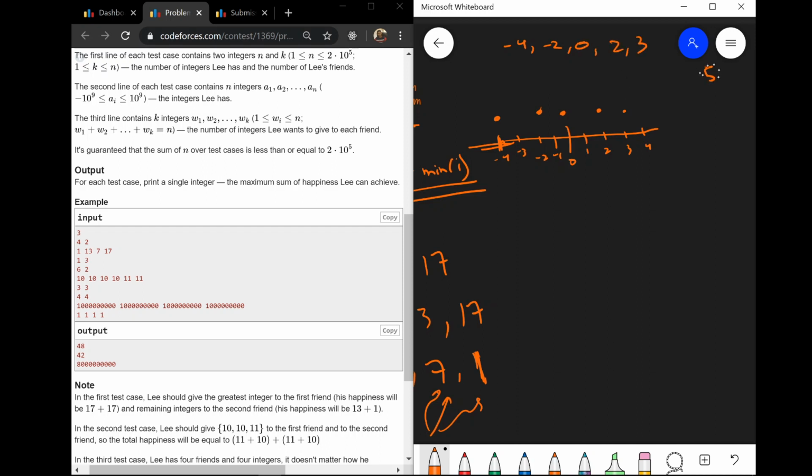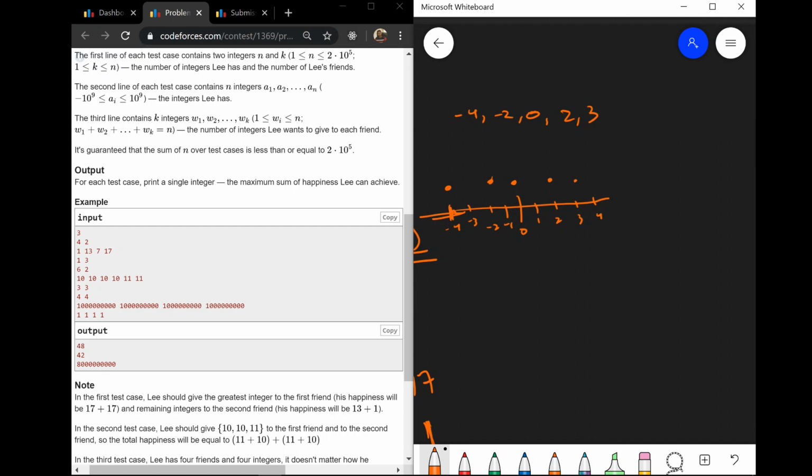So we have 5 numbers over here, and suppose k is given as 2. So that means k equal to 2 and n equal to 5. We have 2 friends and the distribution is like this: one friend has to be given 1 and the other friend has to be given 4. In this case, the 1 is a special case, that means the friend who needs to be given 1 should be given the maximum. On the number line the maximum comes here, so this 3 would definitely be given to this one friend and all of the remaining would be given to this friend.